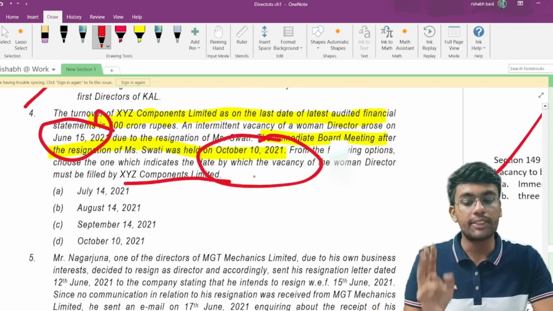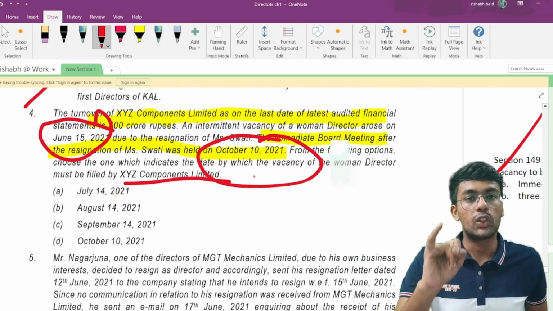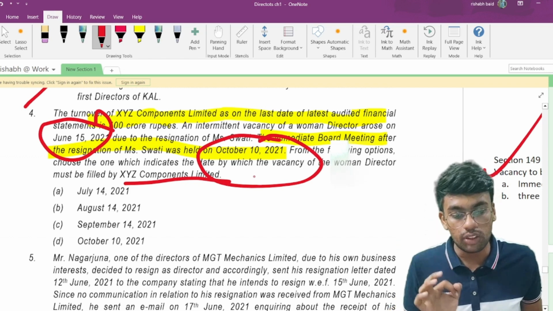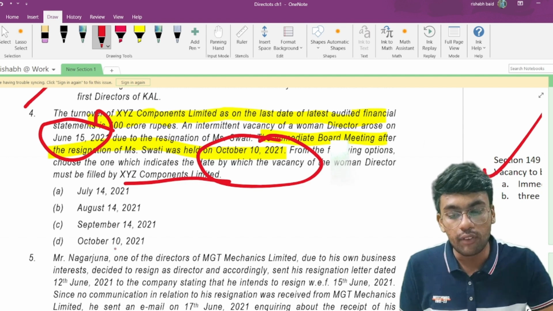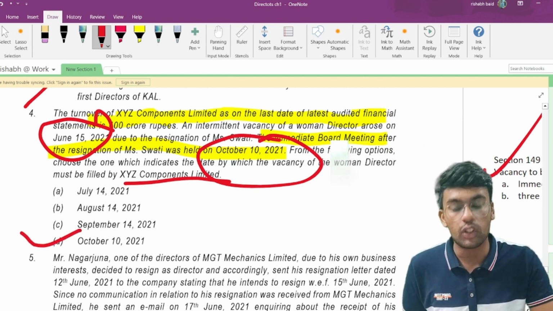If you count 3 months from 15th of June 2021, it would be July, August and September, so 15th of September 2021, or 10th of October 2021, whichever is later. So the answer to this question would be 10 October 2021, and the answer would be B.